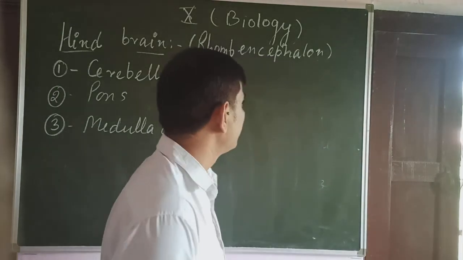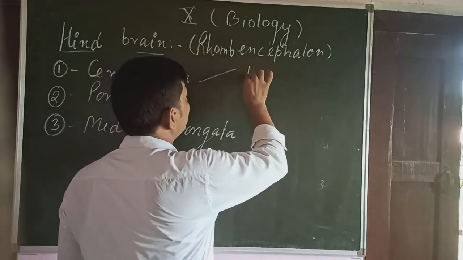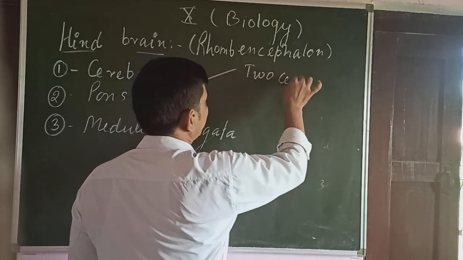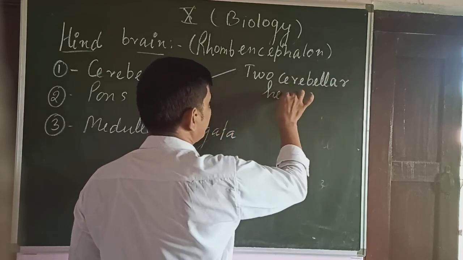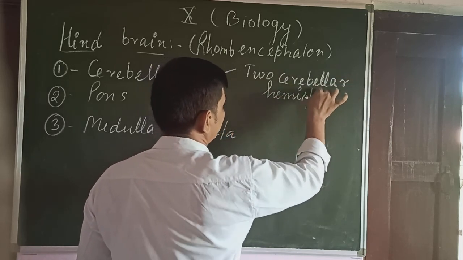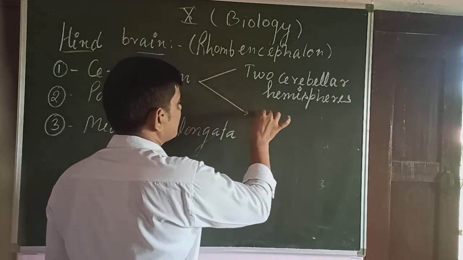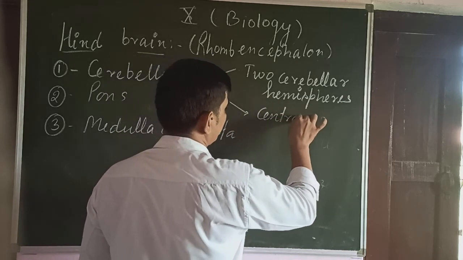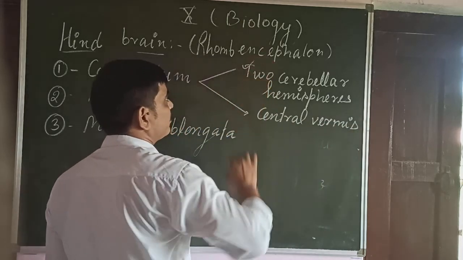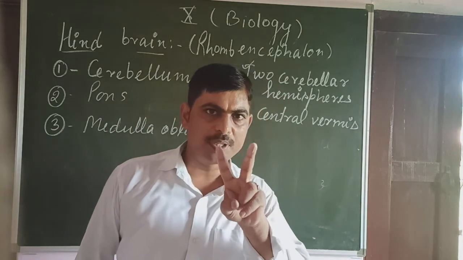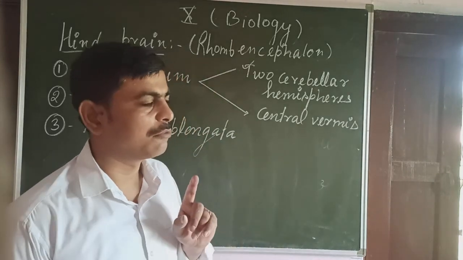It has 3 parts: 2 cerebellar hemispheres and 1 central vermis.